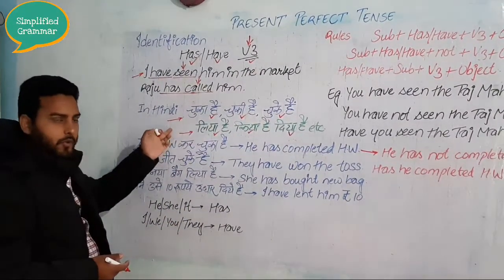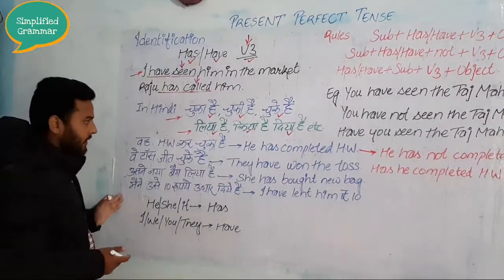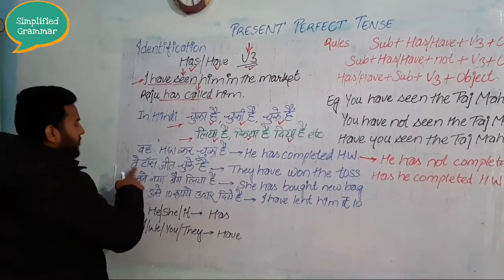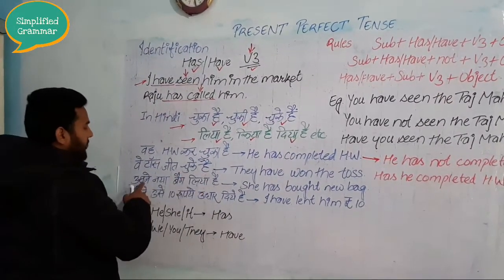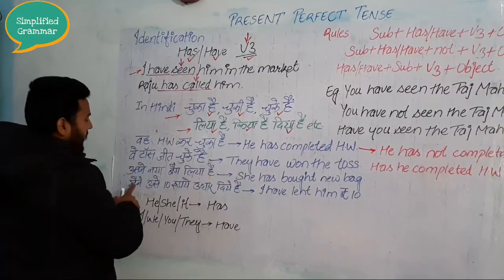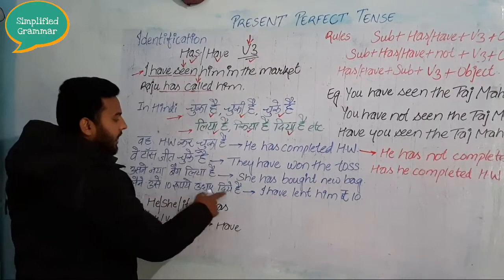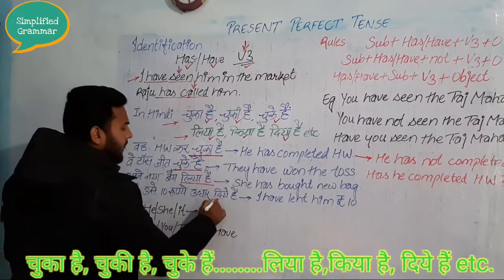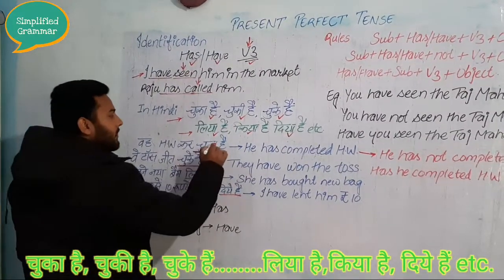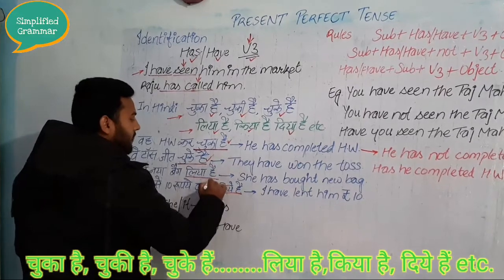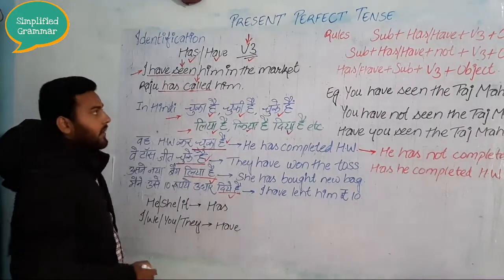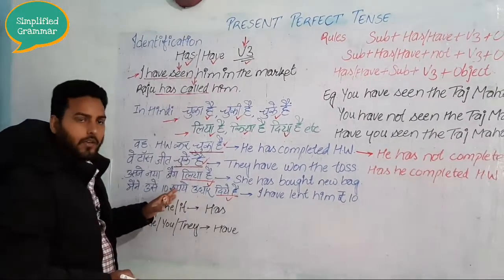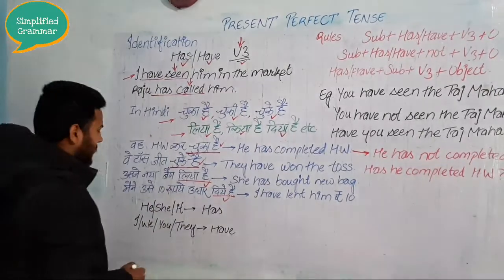So therefore, in order to understand this portion, I have written some examples. Look here: वह होमवर्क कर चुका है. Next one is वे टॉस जीत चुके हैं. Next one is उसने नया बैग लिया है. Next is मैंने उसे 10 रुपये उधार दिए हैं. Here you can see चुका है, चुके हैं, लिया है, दिया है. So this identification you can see very clearly in Hindi. So I hope you understood the identification in Hindi very clearly.